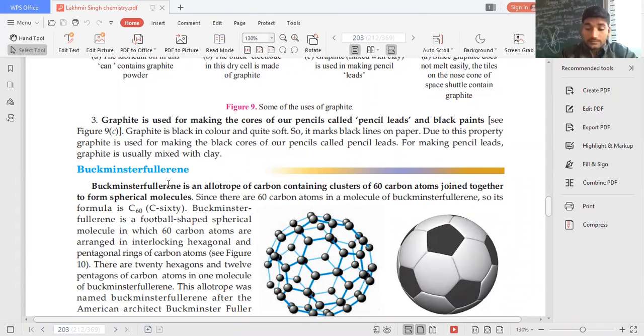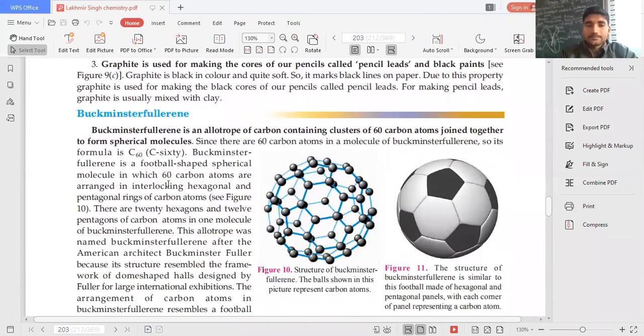Buckminster fullerene, very important for your competitive exams, not for board exams. In board exams it comes very rarely. Actually beta, Buckminster fullerene is an allotrope of carbon containing clusters of 60 carbon atoms joined together to form spherical molecules. Since there are 60 carbon atoms in a molecule of Buckminster fullerene, it is called C60.